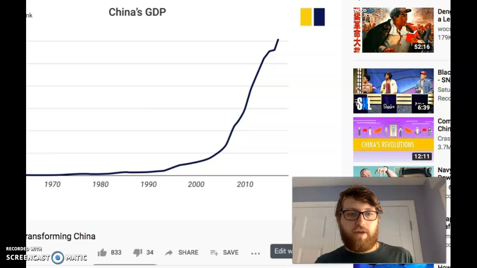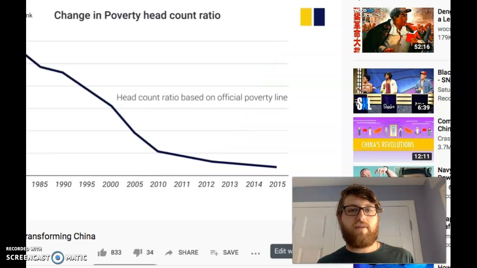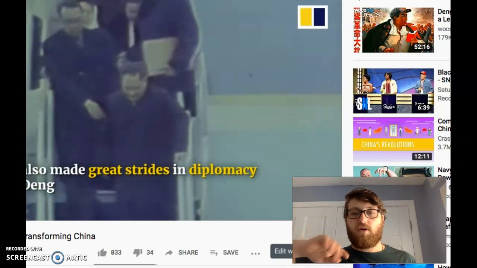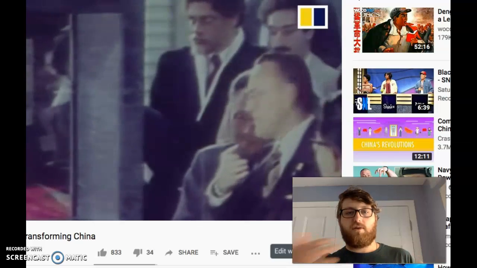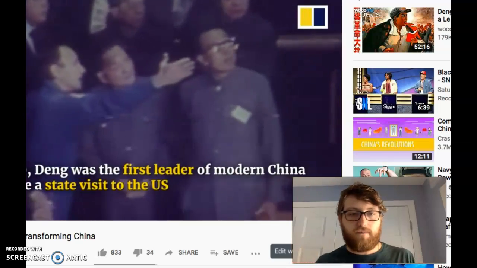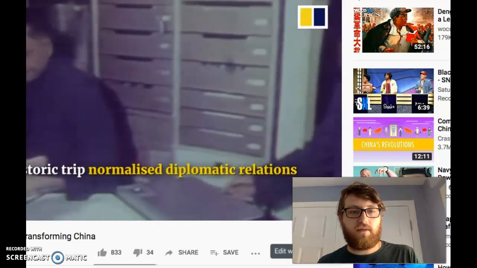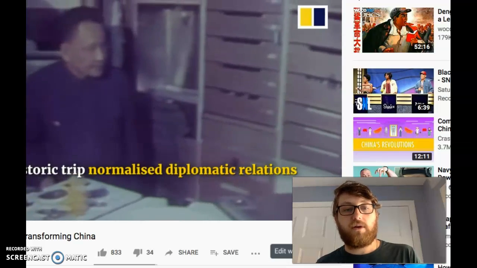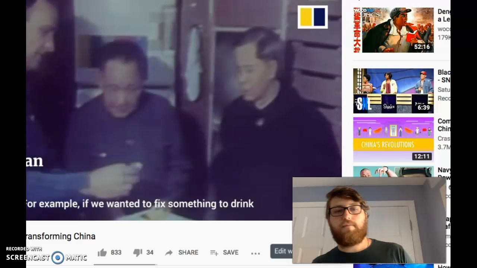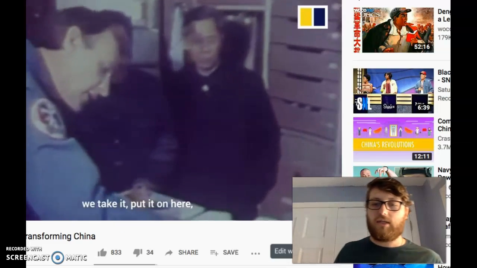So this is what I really wanted to show you, the GDP, or their gross domestic product, right? And their poverty headcount ratio. Okay, so the amount of goods, the gross domestic product, the amount of goods that they're producing for the world is skyrocketing, and their poverty line is falling, right? He also visits the United States, the first leader to do that. Okay, this historic trip normalized diplomatic relations. It opens up a relationship between the Chinese and the United States.